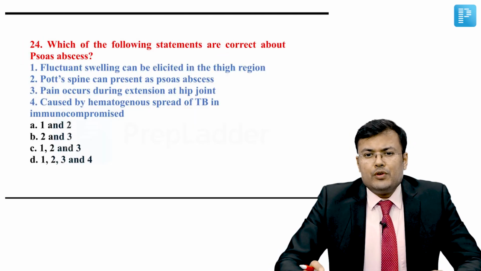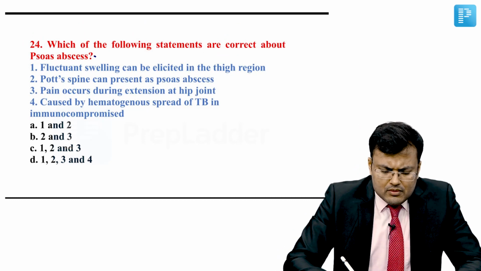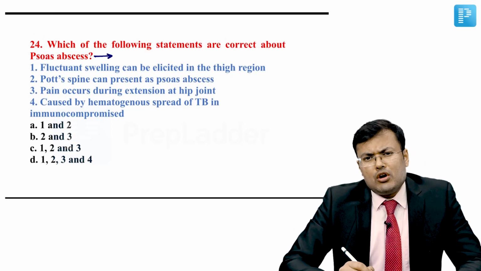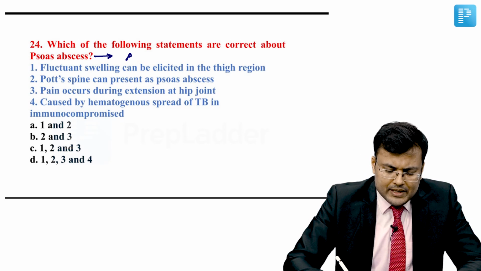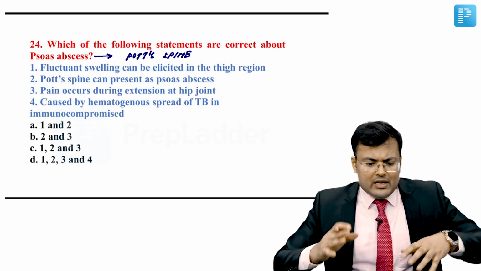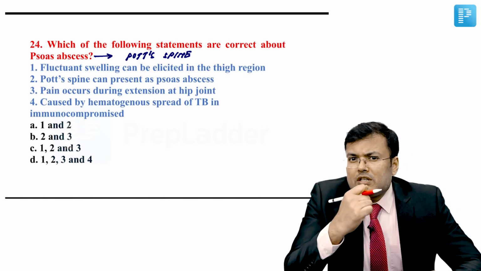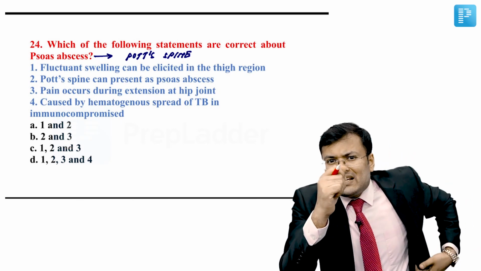Question number 24. Which of the following statements are correct about psoas abscess? So see, what's one of the most common causes of psoas abscess? It is Pott spine. And what is the location of psoas abscess? Obviously, it's retroperitoneal. Now, what is the problem? The pus tracks along iliopsoas.